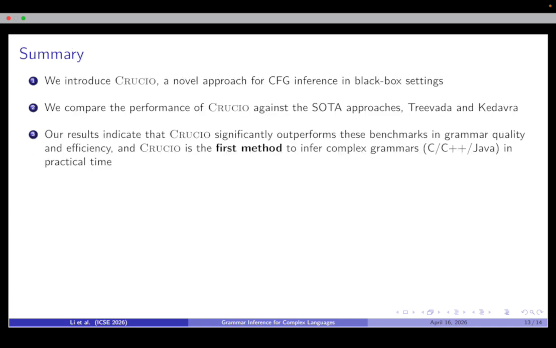In summary, we introduce Crucial, a novel approach for context-free grammar inference in black box settings, and we compare the performance of Crucial against the state-of-the-art approaches Treevada and Kedavra. Our results indicate that Crucial significantly outperforms these benchmarks in grammar quality and efficiency, and Crucial is the first method to infer complex grammars in practical time.